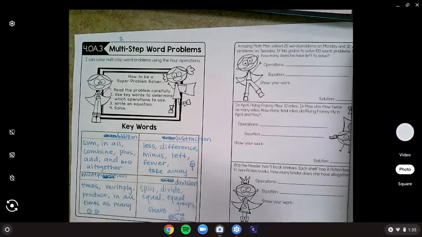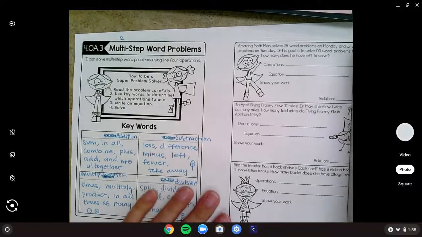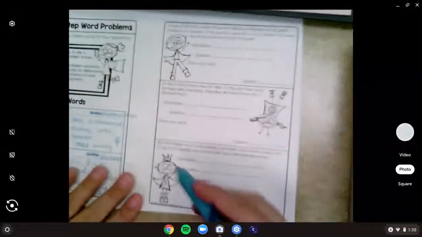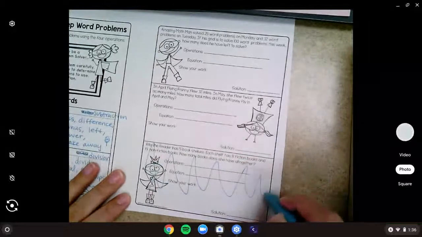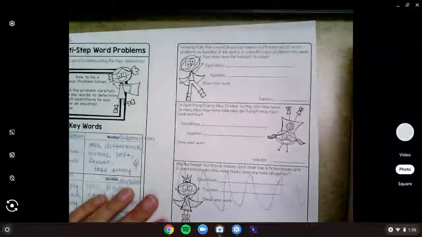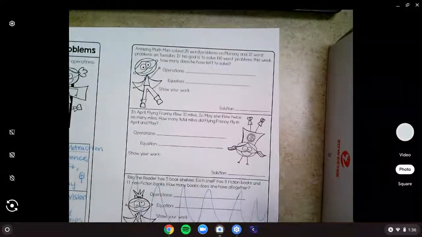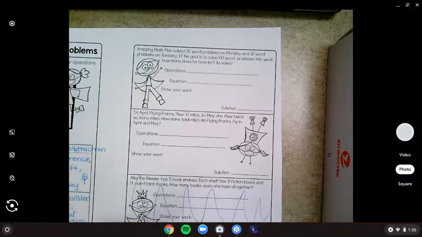Okay, so we're going to think through what each operation means as we read our problems. So let's look. We actually are only going to do 2, so you can scribble at this bottom one. We didn't get to that one in class. So let's take a look at these first 2. We've got Amazing Math Man. He solved 25 problems on Monday and 32 problems on Tuesday. If his goal is to solve 100 word problems this week, how many does he have left to solve?